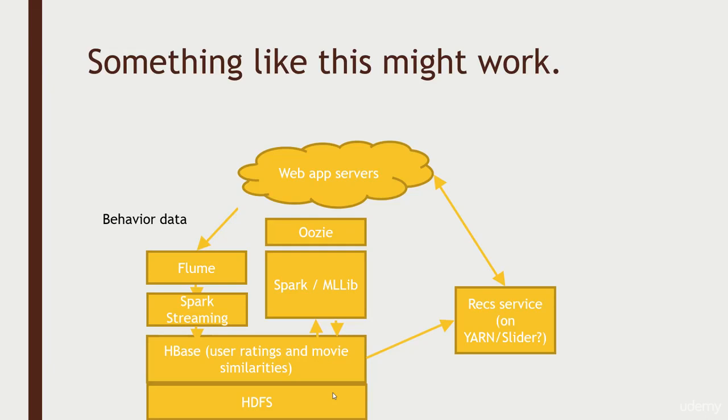I'm trying to make this data accessible to other people who might need it. But most of all, I'm working backwards from what the customers need, and I'm fulfilling what they want at the end of the day, which is good movie recommendations based on their past behavior data, based on up to the second information about what they've been rating. So there you have it. One implementation of an architecture for vending movie recommendations at large scale.